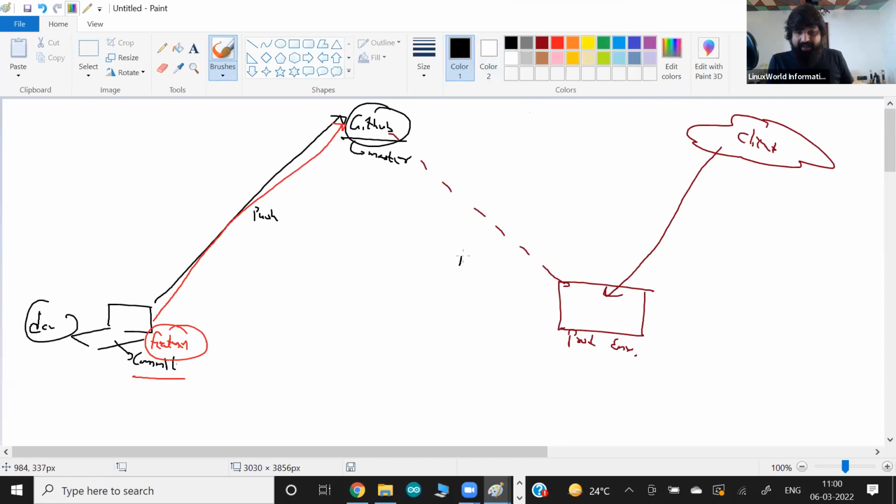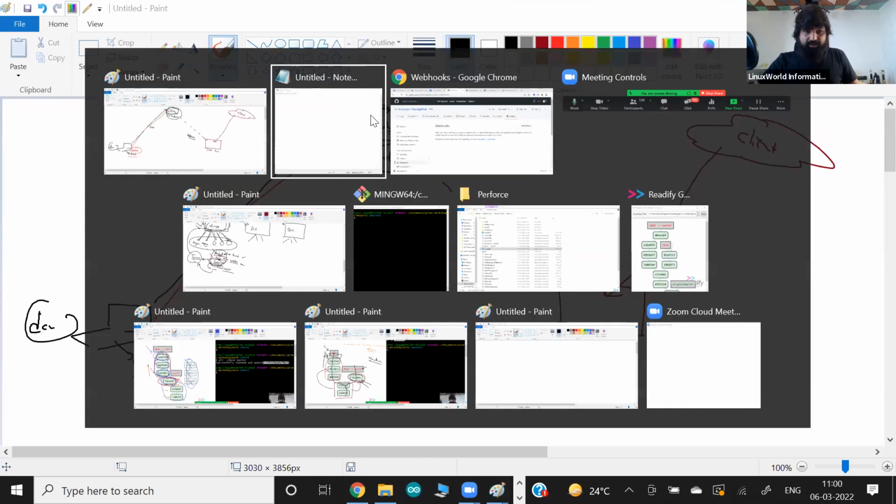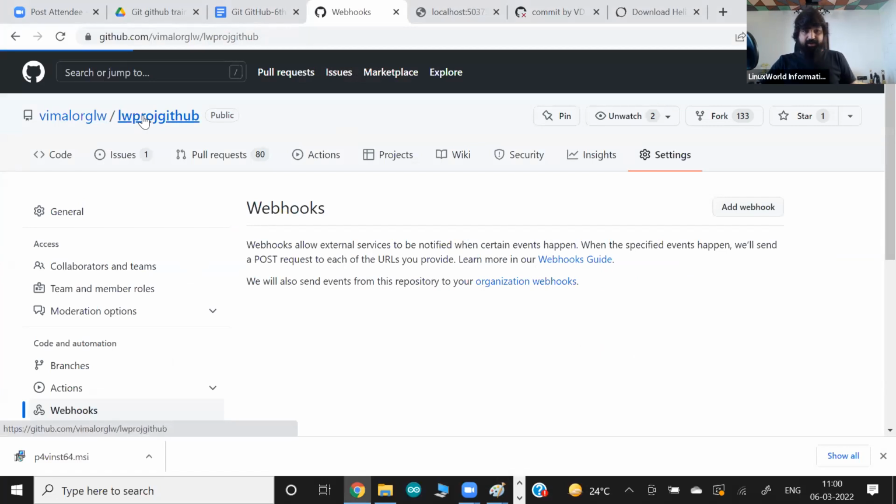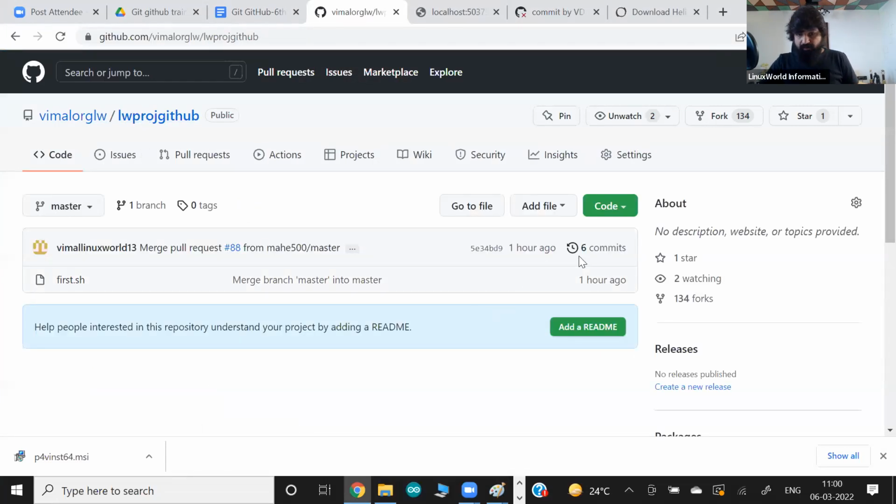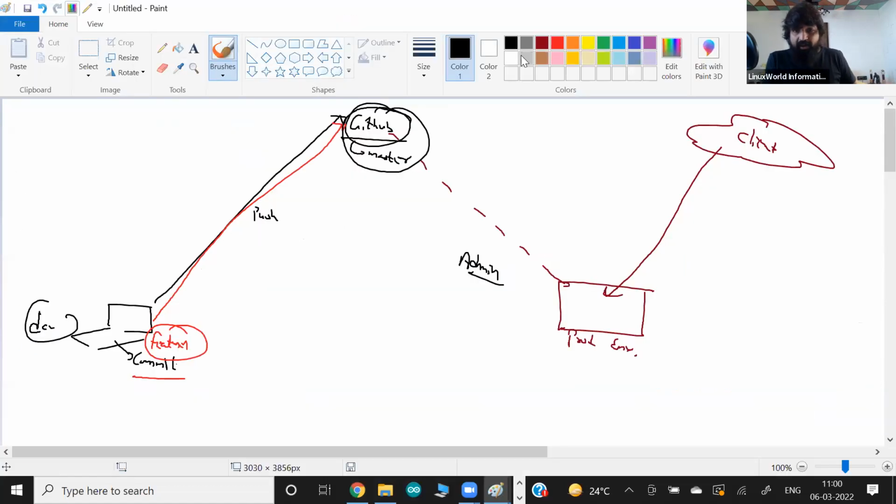Now one of my team, or maybe the admin team, keeps an eye on GitHub, and whenever a new version comes up, they look from the last commit. When the new version comes up, they will manually download and pull this new updated feature and put it in production. So my client will see the latest updated data.